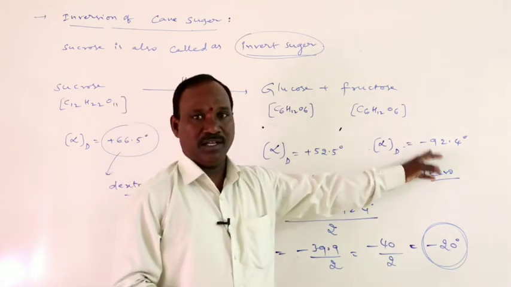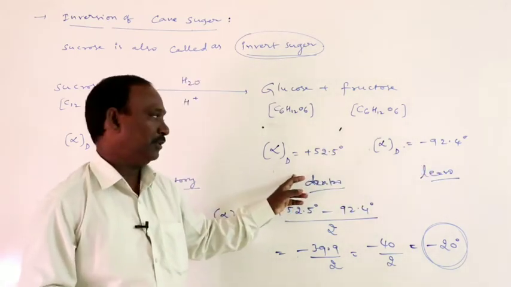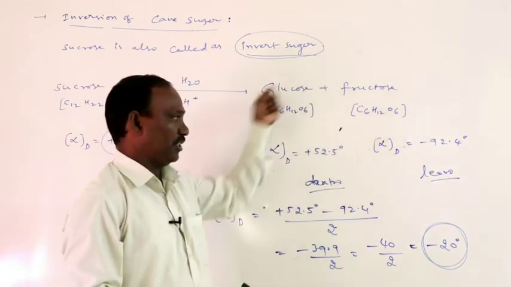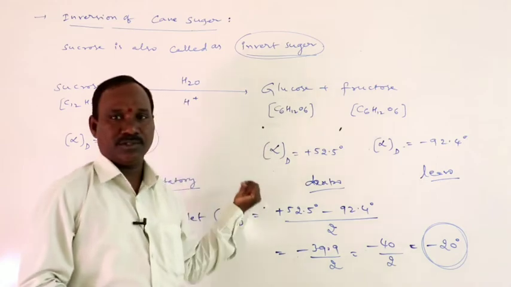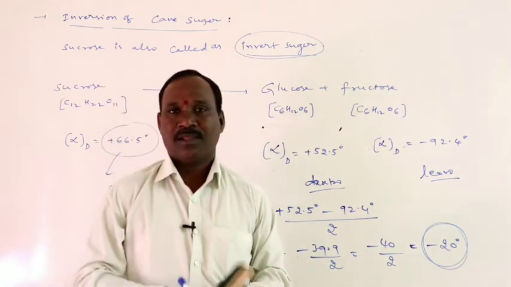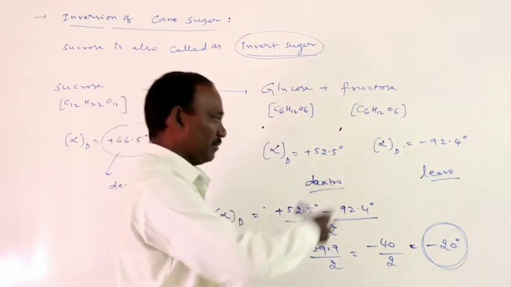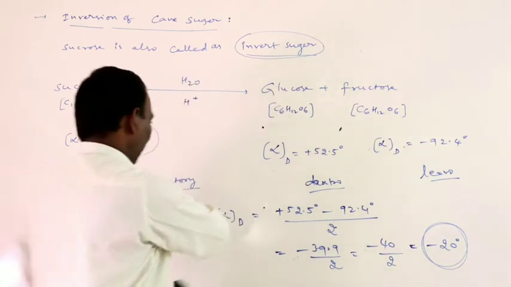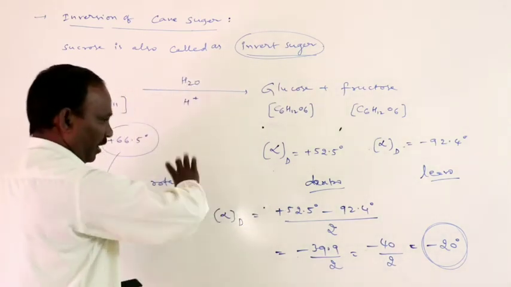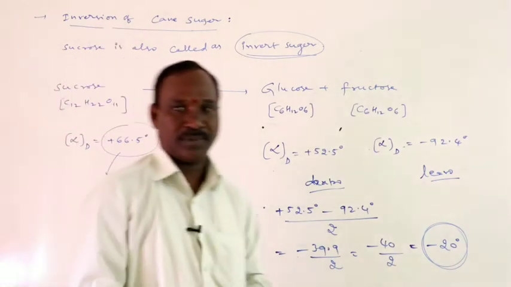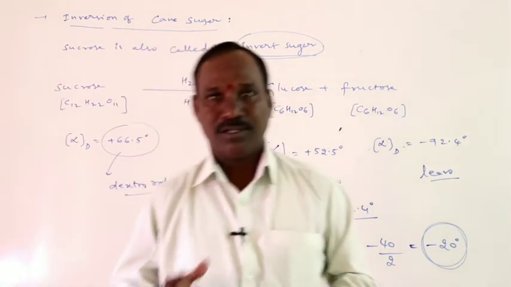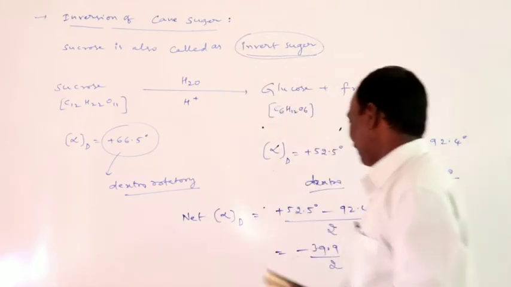Here the negative value dominates the positive value, therefore the overall rotation becomes levo. Before hydrolysis sucrose is dextro-rotated, after hydrolysis it becomes levo, meaning both are completely reverse. That's why it is called inversion of sugar.